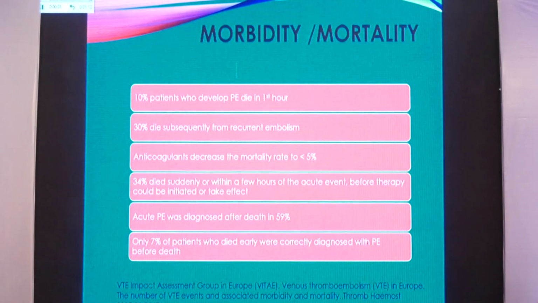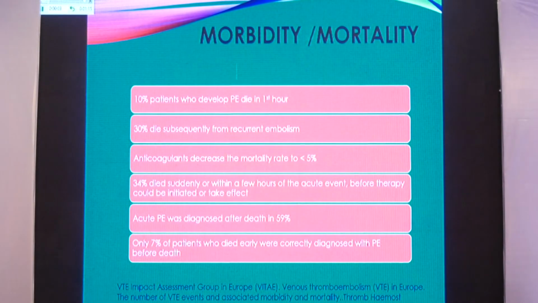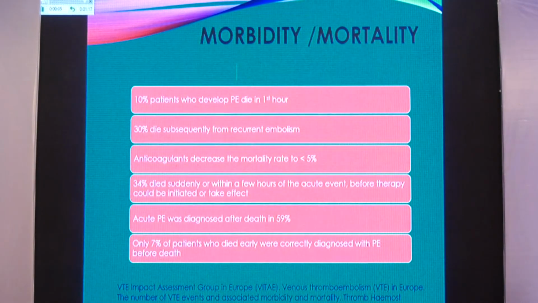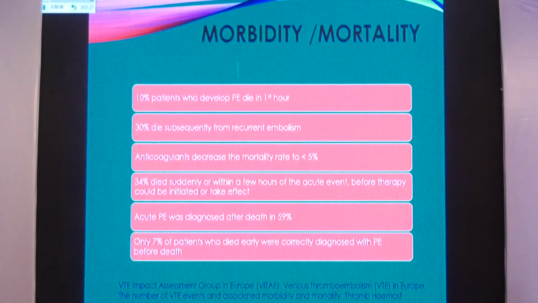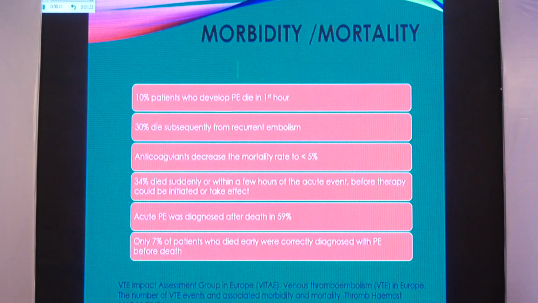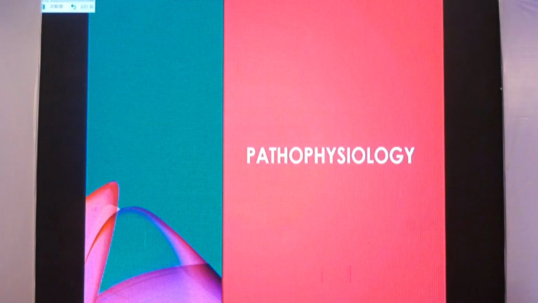So this was the paper published in 2007. These are the European study numbers, and it just refocused the light on pulmonary embolism. Just look at the mortality numbers and just look at how many patients the European scientists and doctors missed, and they were diagnosed post-mortem.